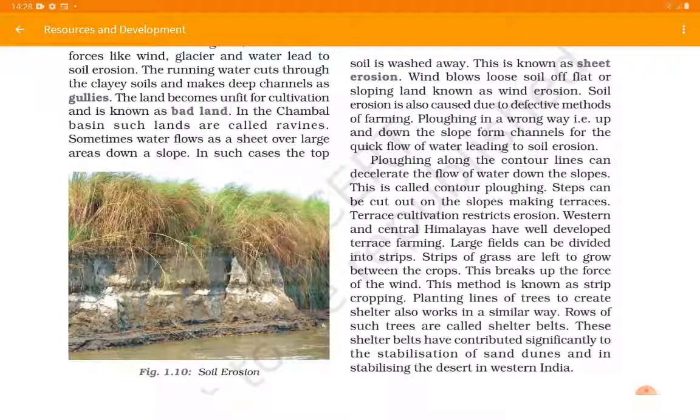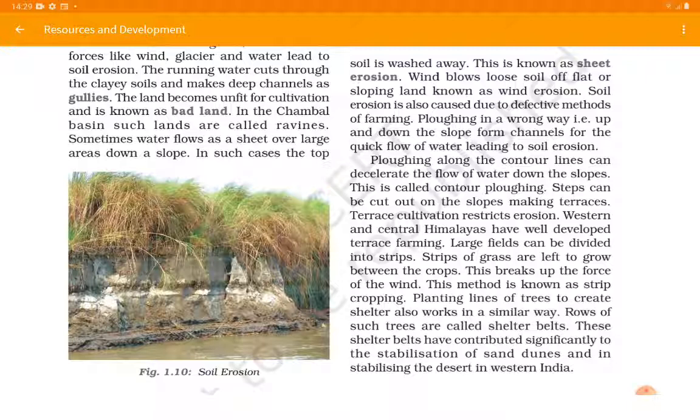Now third point, large fields can be divided into strips, meaning we are dividing it into small belts or strips. Strips of grass are left to grow between the crops. This breaks up the force of wind. So if continuous crops are there, it can lead to soil erosion, but if there is a variety of plants, then they have a variety of capability of holding the soil, and it will reduce the wind force. This breaks up the force of wind, and this method is known as strip cropping, the fourth point.